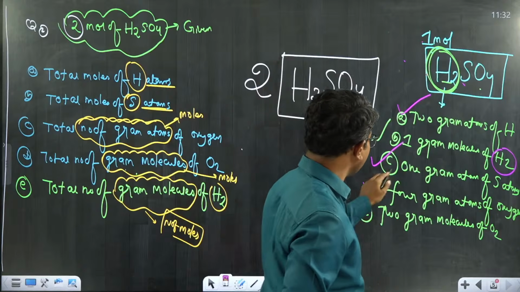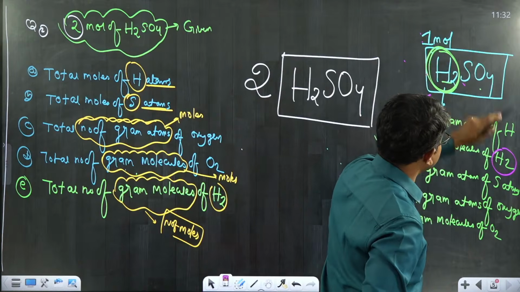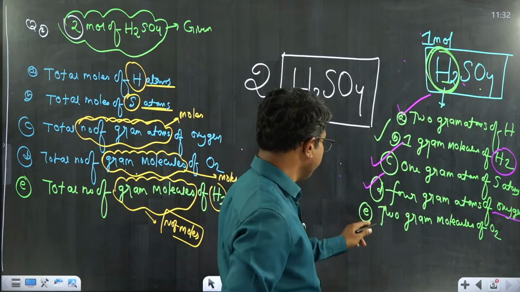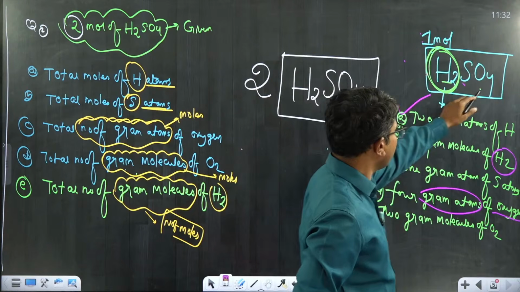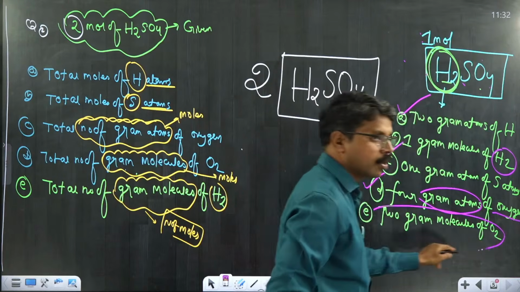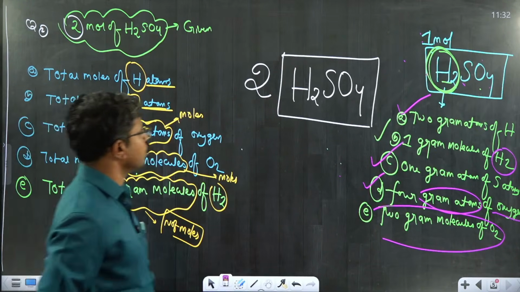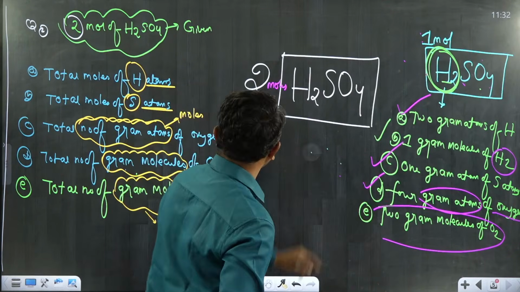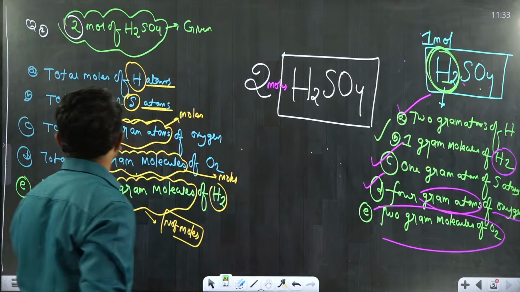4 gram atoms of oxygen, since each molecule contains 4 atoms, and I have 1 mole of H2SO4. Altogether, 4 gram atoms of oxygen we have. And at the end, if you are converting the atoms into molecules, 4 atoms of oxygen is converted into 2 moles. Therefore, 2 gram molecules of O2 is present. Okay. Next, coming to 2 moles of H2SO4. 2 moles of H2SO4 contains, quickly tell me the answer. You have to multiply all these statements with 2. That's it. So write the answer.